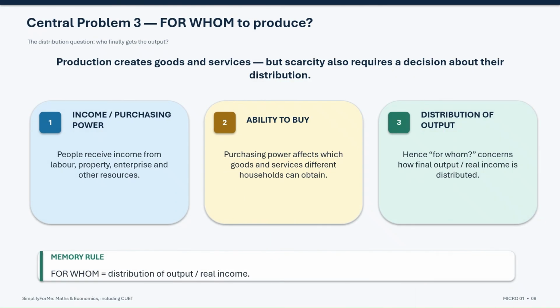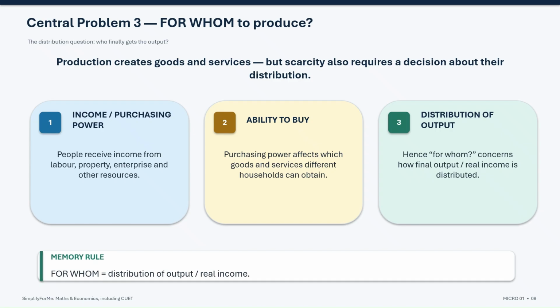The third central problem is for whom to produce. Production creates goods and services, but society must still decide how that output will be distributed among people. This depends largely on income and purchasing power. People earn income through labor, property, enterprise and ownership of other productive resources. Their purchasing power then affects how much of the final output they are able to obtain.